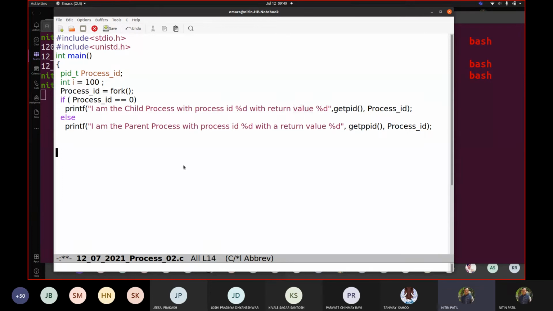Okay, so now we'll print the value of i later. Let us first check this one. So let us say return 0. Okay, return 0 is for this main. By the way, I'm not talking about this return for fork.